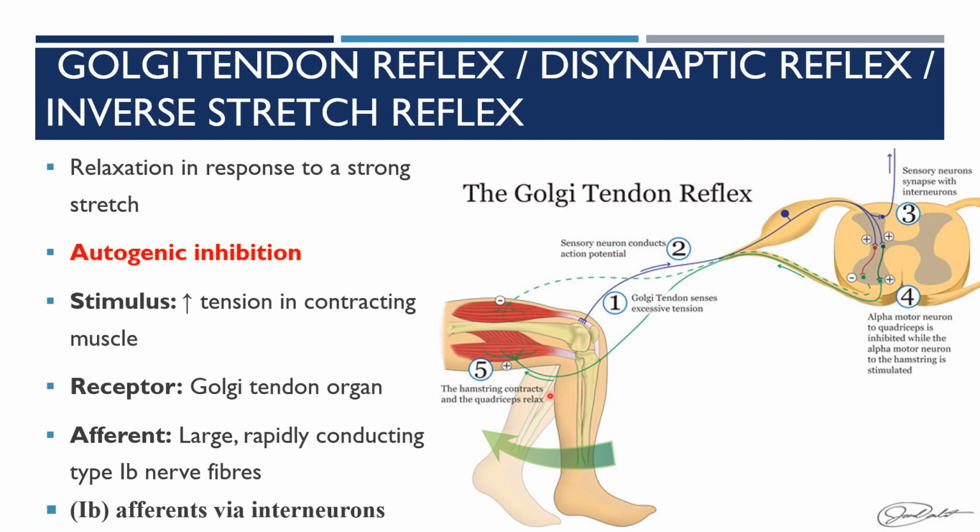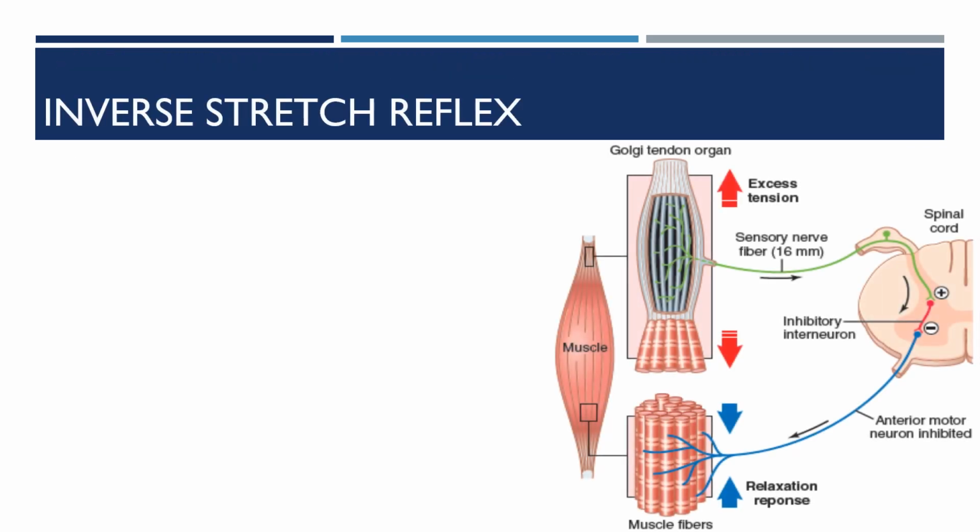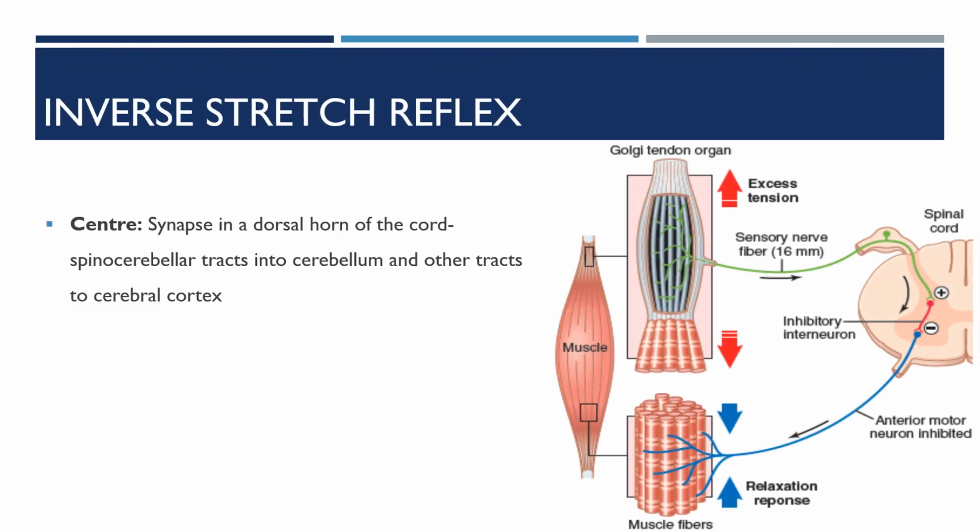Here is the interneuron. The center is the synapse in the dorsal horn of the spinal cord, in the spinocerebellar tracts. Here that goes into the cerebellum, and the other tracts go to the cerebral cortex.